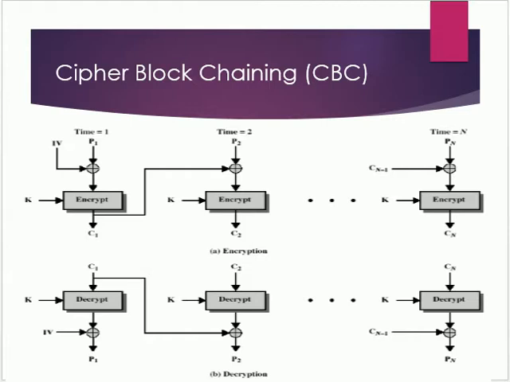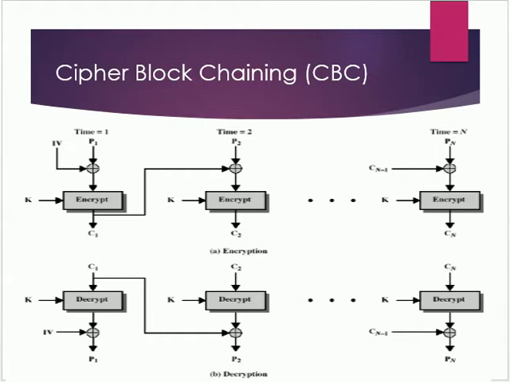For the final block, Pn, that is the nth block plain text, will be combined with the ciphertext of the n-1th block and then it is encrypted to get the ciphertext for the nth block. So this is the encryption process that is used in cipher block chaining.